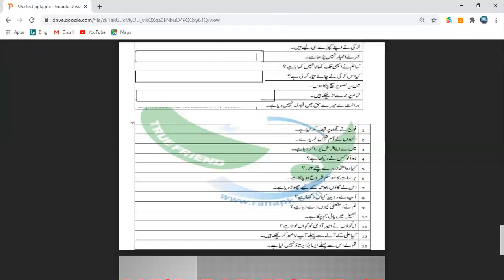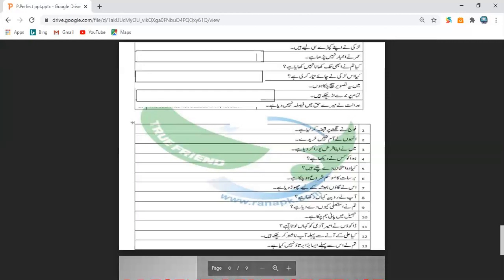So students, the best word for daku will be dacoit. So there are so many dakus, so we are going to write the word dacoits. Robbers is also correct over here, but the best suitable word would be dacoits. Where have the dacoits? Why are we using have? Because there are so many dacoits, so many robbers. So that's why we are using have. Where have the dacoits looted?